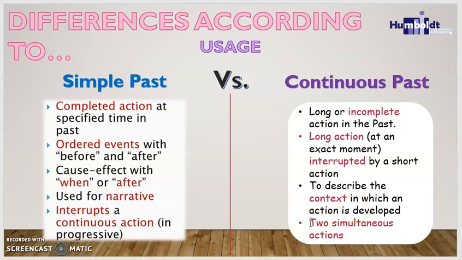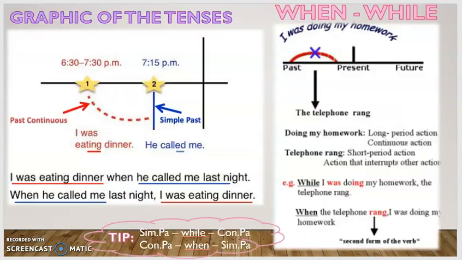Also, the continuous past is to refer to simultaneous actions. Alright? For example, while my mother was washing the plates, my father was watching TV. Okay? Mientras mi mamá lavaba los platos, mi papá estaba mirando televisión. So they are two simultaneous actions. So let's continue with the other characteristic, and this is about the graphic of the tenses.